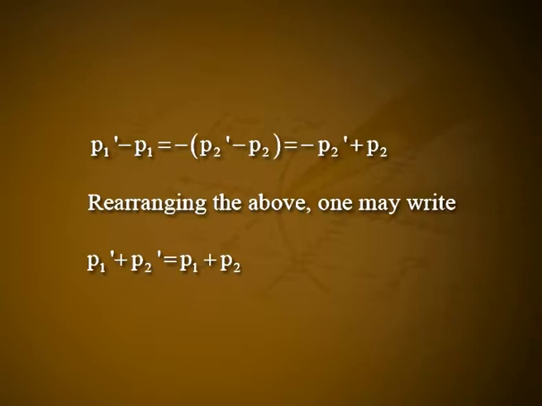Rearranging, one may write p1 dash plus p2 dash equal to p1 plus p2. Obviously, the left hand side is the total momentum of the system of two particles at time t dash, and the right hand side is the total momentum at time t.